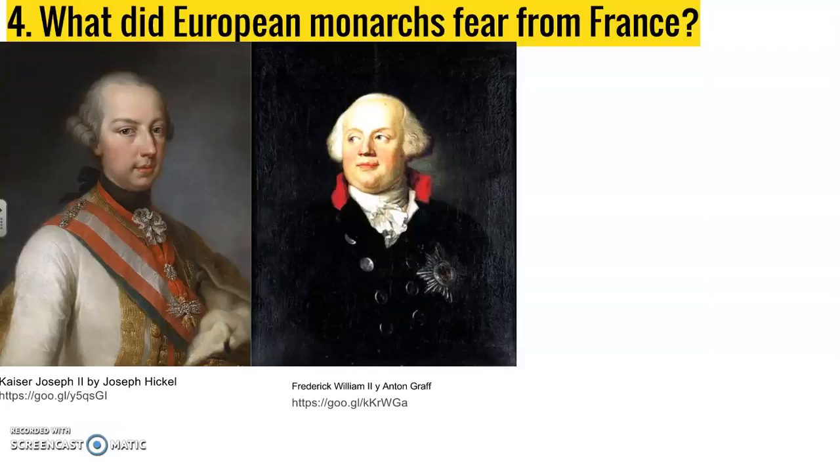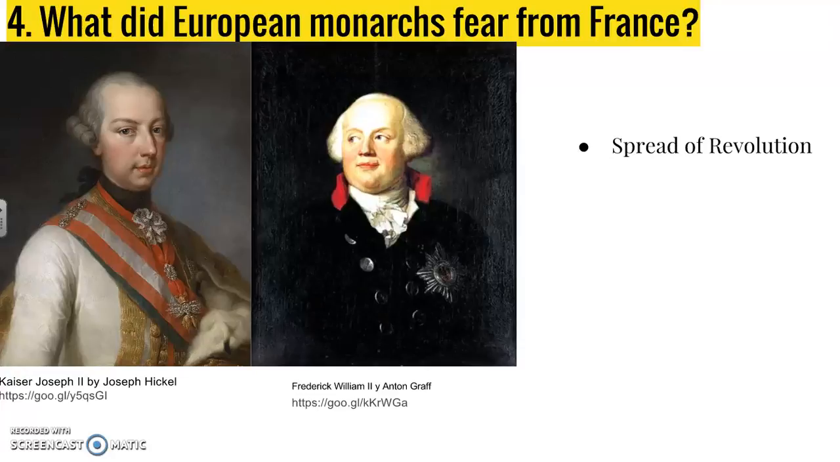He's the emperor of the Austrian Empire, or the Holy Roman Empire. And then you have Frederick William II. He's the king of Prussia. Prussia is a region, today it's in northern or northeastern Germany, or parts of Poland as well. And that is one of the strongest German kingdoms before Germany was a country. So what did European monarchs fear from France?